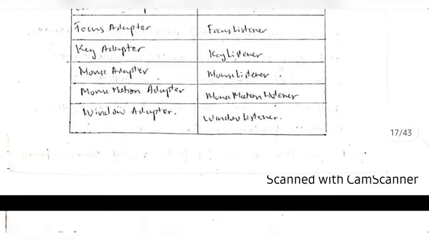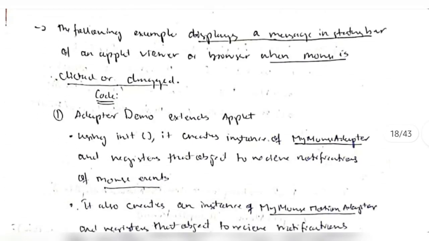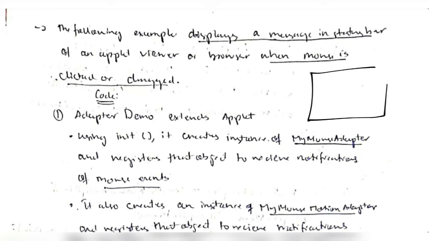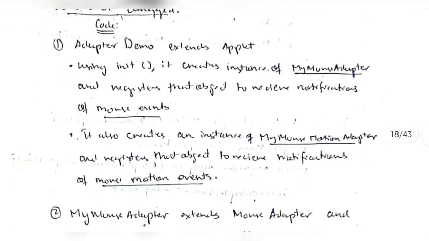Okay, so let's see an example here. The following example displays a message in the status bar of an applet viewer or a browser when a mouse is clicked or dragged. Two functions we are implementing: mouse clicked and mouse dragged. See here, the applet viewer is nothing but a web page. When the mouse is clicked here, the message "mouse clicked" will be shown here. Else, if the mouse is being dragged like this, the message "mouse dragged" will be shown. Let's see how to implement this.